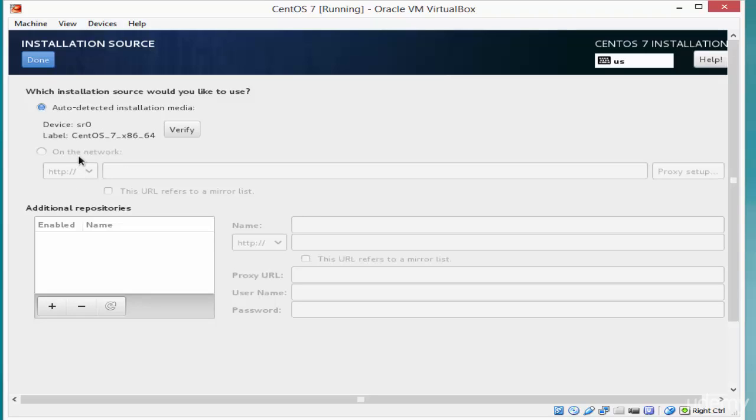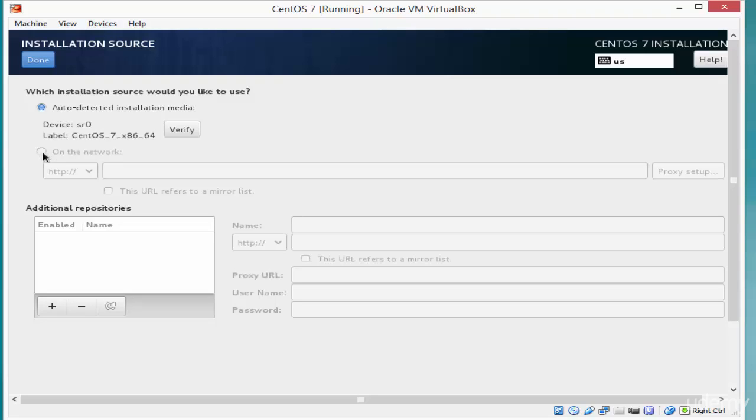From "On the network", you can install CentOS from a URL, FTP server, or from a network file system. As you see, this option is disabled because we didn't enable the network card, but don't worry, we will check this option in the advanced CentOS installation lesson.